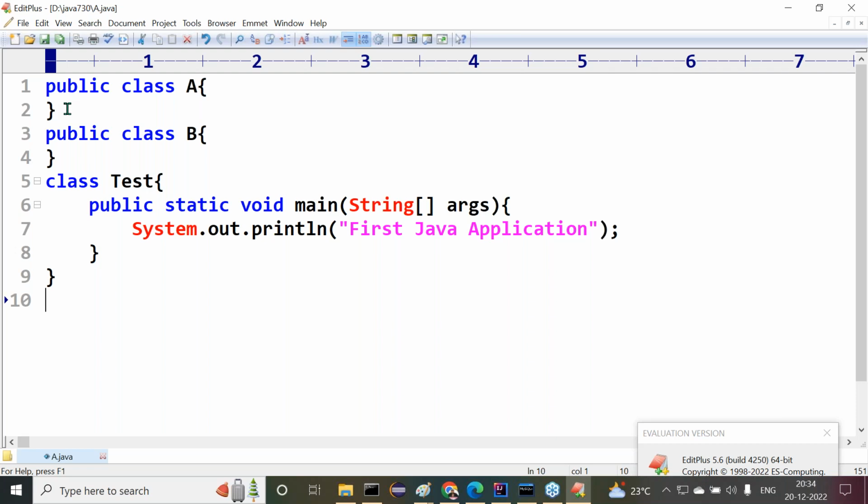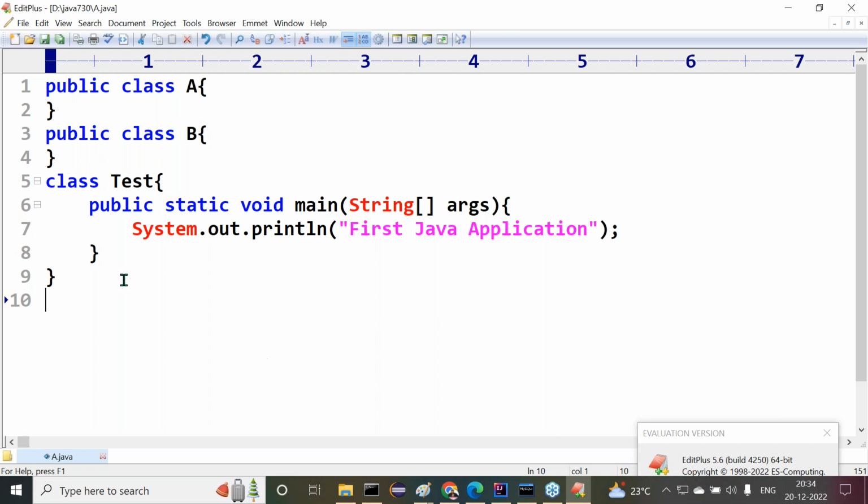Anyway, the present file name is A.java. That's okay. But as per the rule I'm telling you, if any class is public, I must save that Java file with the public class name only. If more than one class is public, we must save that Java file with more than one name, A.java and B.java. But no operating system allows us to save any file with more than one name. Windows or any other operating system does not allow saving a Java file with more than one name. It is not possible.